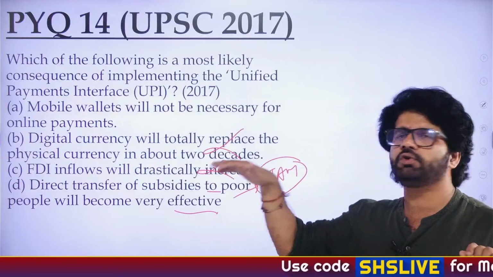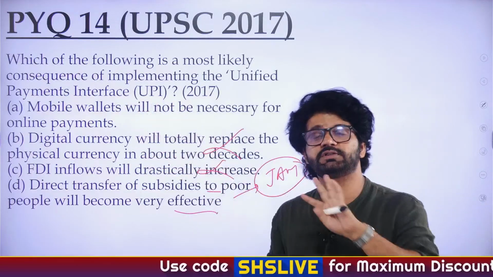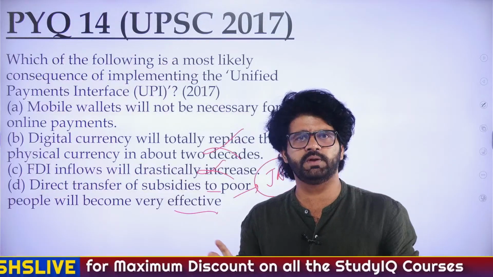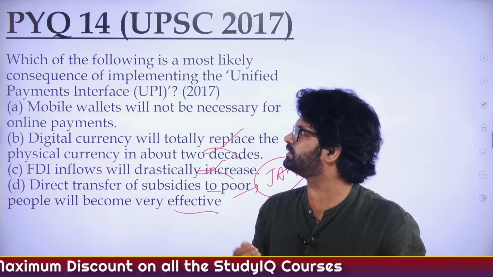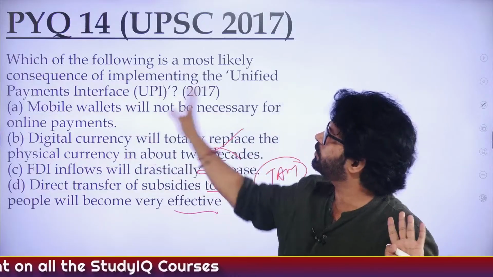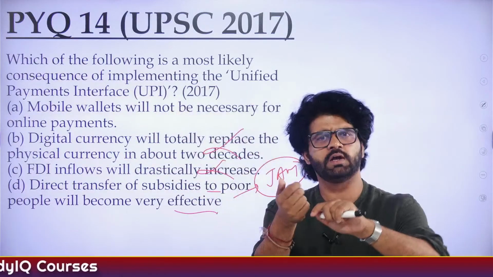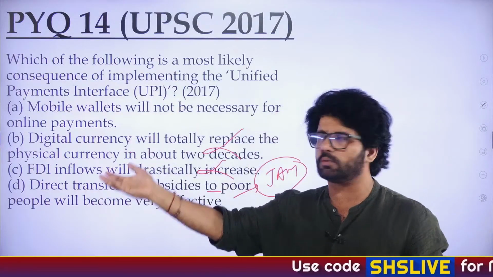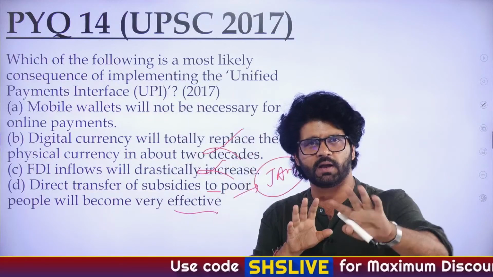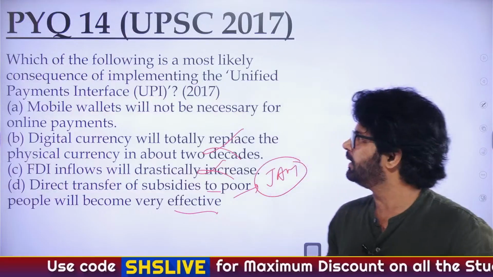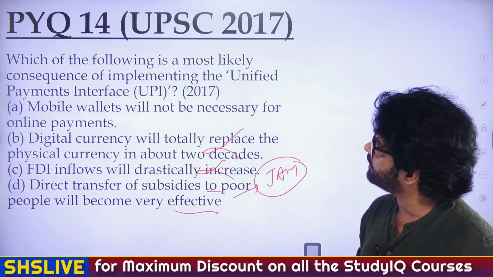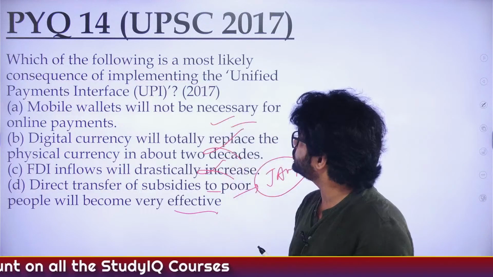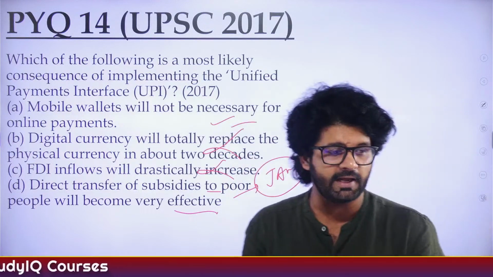The basic premise is we don't need these mobile wallets, because there was a time when Paytm was alleged to have used the COVID period to amass a lot of wealth and all those things. So the basic premise was you will not need mobile wallets. You can have just this UPI app. You can do transactions from any bank to any other bank. Almost every bank has a UPI facility now. Two factors of authentication: your phone number and your UPI PIN. That is it. So A is the answer. Mobile wallets will not be necessary for online payments.